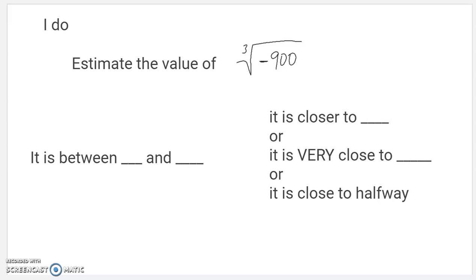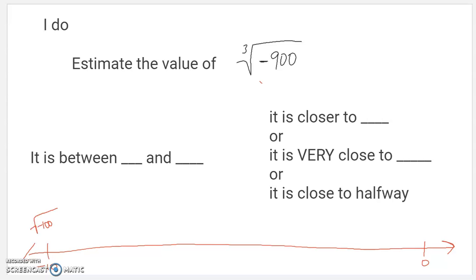Same process. Estimate the value of the cube root of negative 900. Ugh. I don't know that cube root at all. So I do know it's going to be negative. And I do know it's going to be pretty negative. I know that the cube root of negative 1,000 is negative 10. So I think I'll go from 0 and I'll kind of back to negative 10. It's going to be over there somewhere. This negative 10, that's the cube root of negative 1,000.